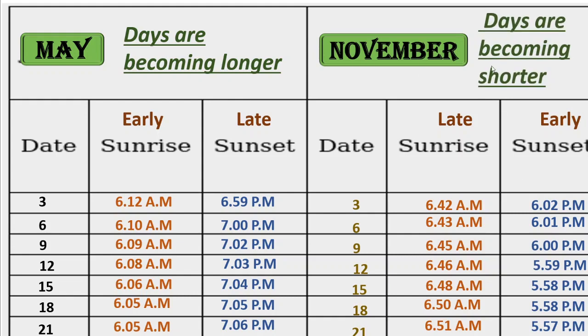And November means, you know that November means winter days, isn't it? Your days are shorter compared to nights. For this, children, from this we can conclude that the days, means daytime and night time, does not remain equal to 12 hours. They vary according to the season, correct? Okay, we will study more about this.